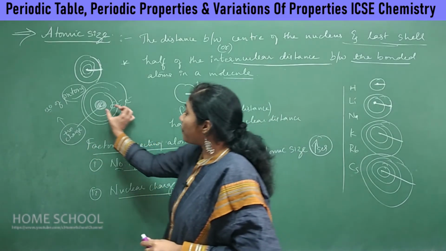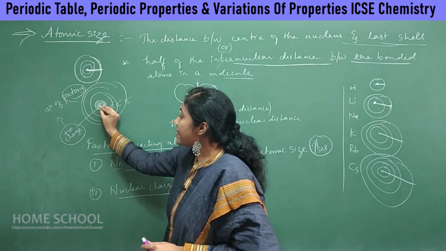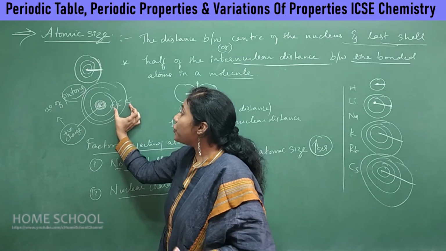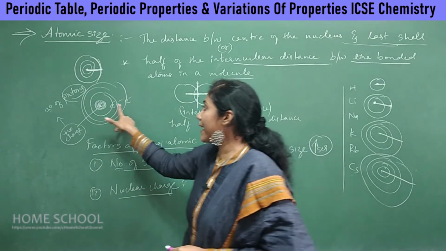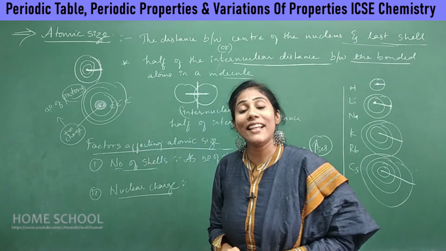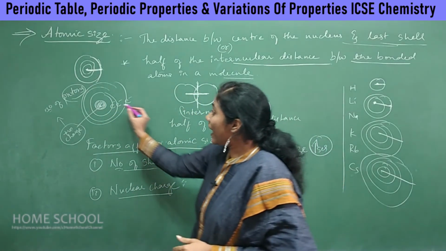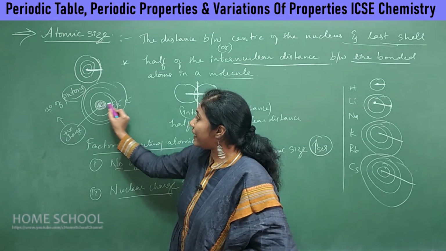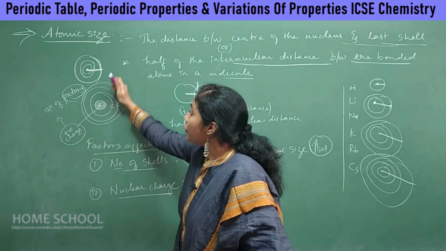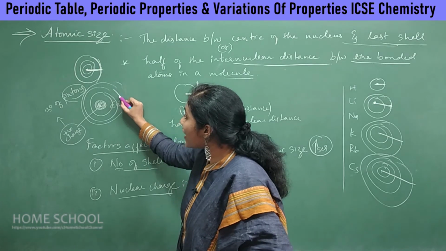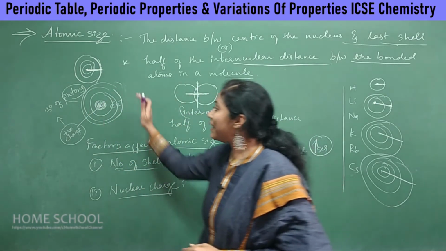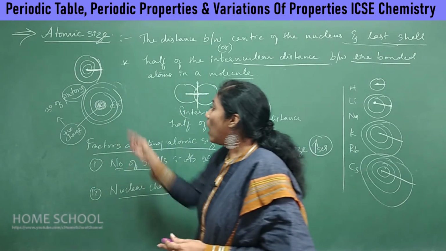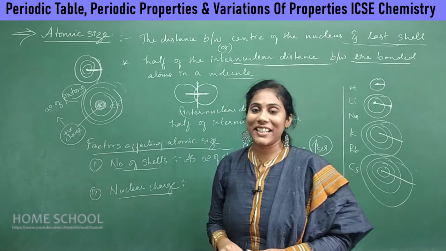If the positive charge increases, then you will find a strong attraction between electrons and the nucleus. When you have strong attraction between electrons and the nucleus, the outermost shell may move a little nearer to the nucleus.